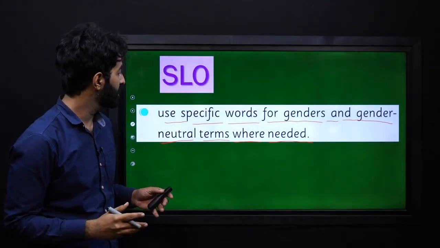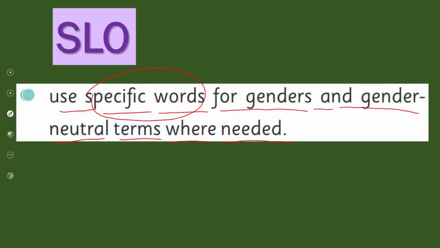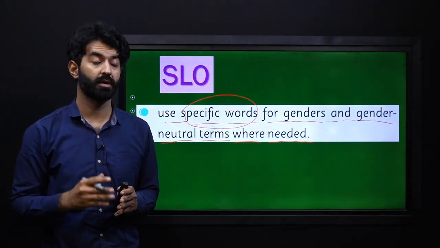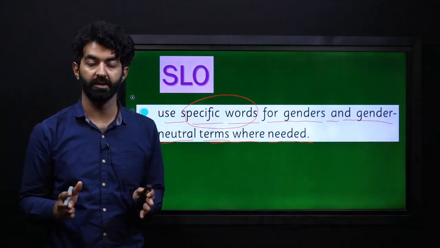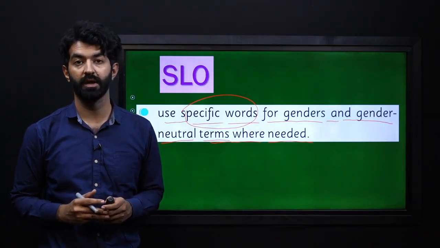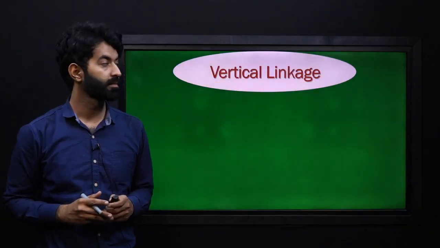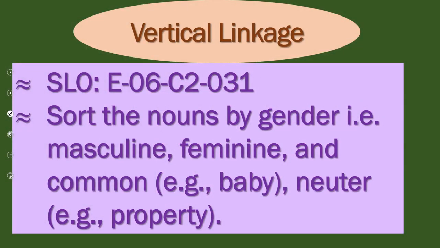We will be seeing the specific words that we use for genders and also for gender neutral terms where needed, accordingly in their right places. So this is our learning outcome. Let's cater it further in the video lesson. Here we have a link with the previous SLO of the previous grade.